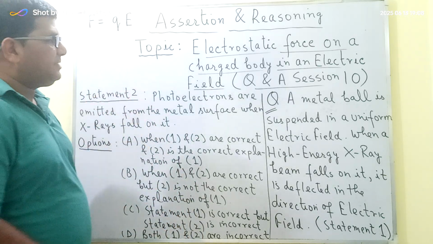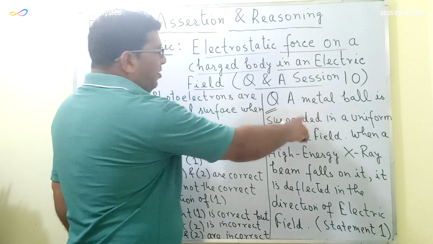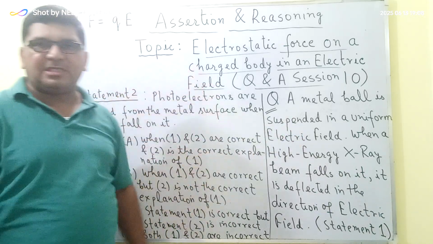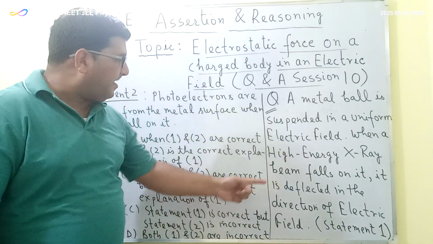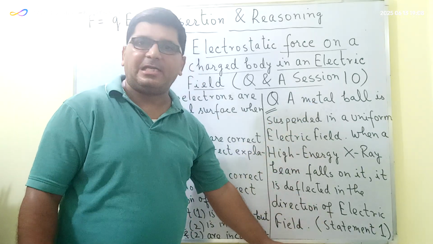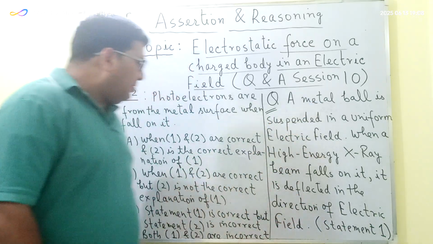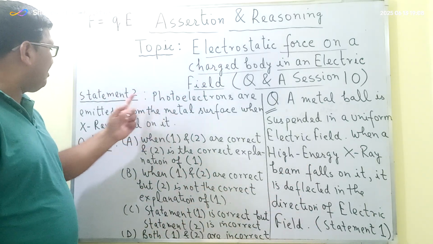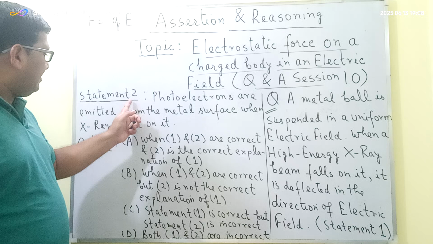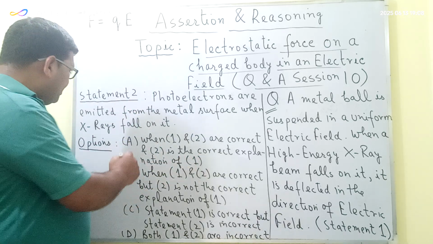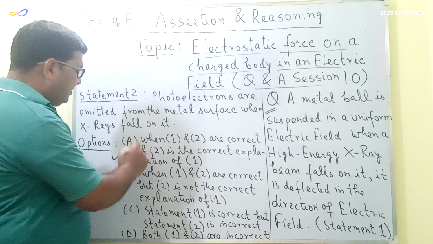So in this case, since the metal ball is experiencing the electrostatic force in the direction of the electrical field, this metal ball will get deflected in the direction of the electric field. So statement 1 is correct, statement 2 is also correct, and statement 2 is the correct explanation of statement 1. So the correct option is A.